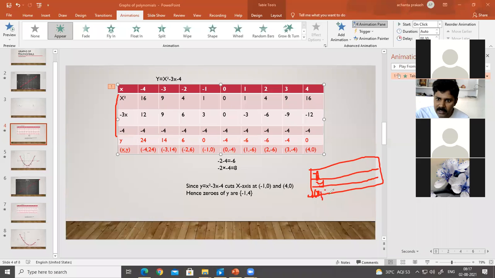So x you can take -4. You substitute -4 in the place of x in the equation. If you get 24, you can write 24 here. Therefore, directly you can write -4 comma 24. This is also okay, sir. It's okay, you can do like this also.